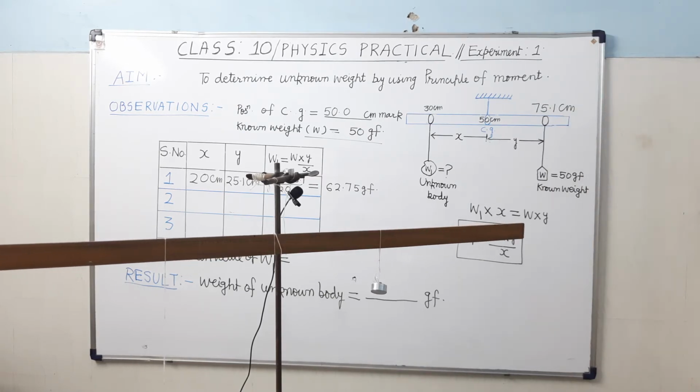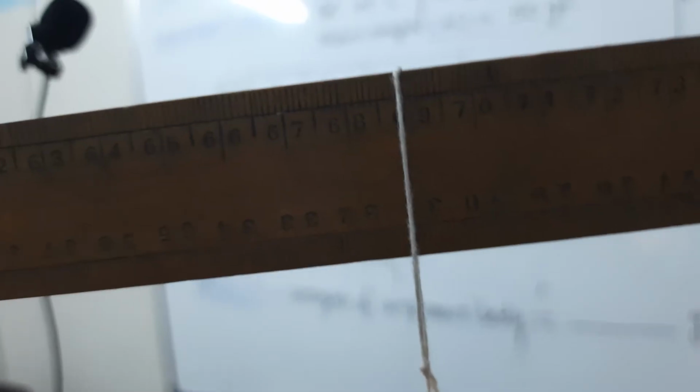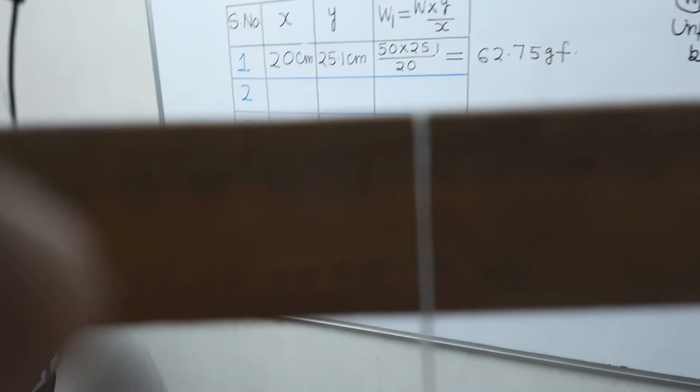So I am showing you. You can see here it is not at the 68.1 centimeter mark, it is at the 68.8 centimeter mark. It will take some time in focusing because it is very close to the scale.